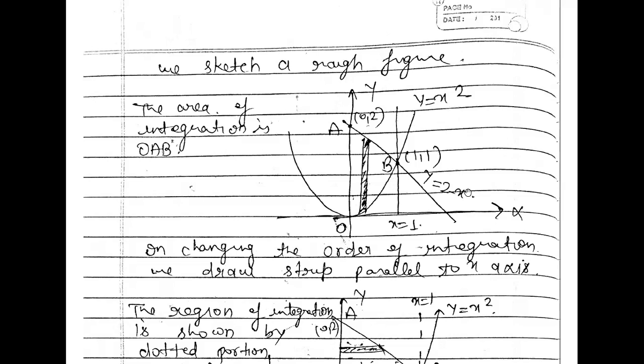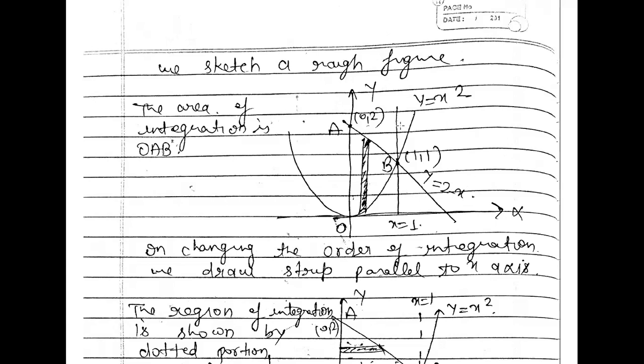To draw this line, we can do just one thing: put x is equal to 0 here, so you will get the point 0, 2 here, and put y is equal to 0, so you will get the point 2, 0 here, and just join both of the points. This point is 2, 0, this point is 0, 2, just join both of the points. This line is your y is equal to 2 minus x line, right?